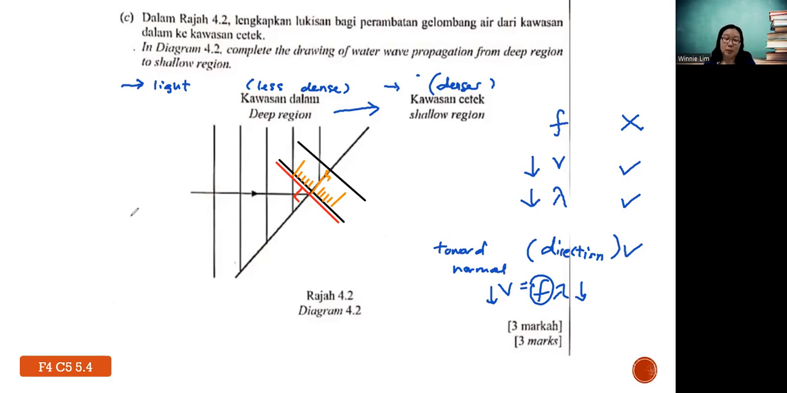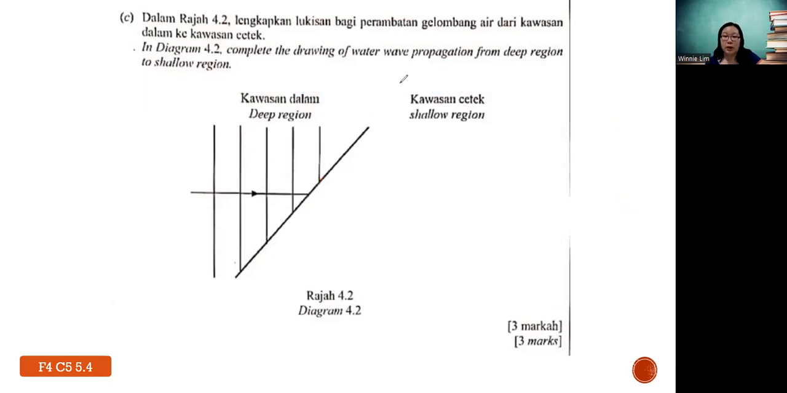Now this idea is important because later on you need to complete the wavefront. You still need to draw a perpendicular line. So once you know this idea, the angle you draw will be correct. It's always at 90 degrees.